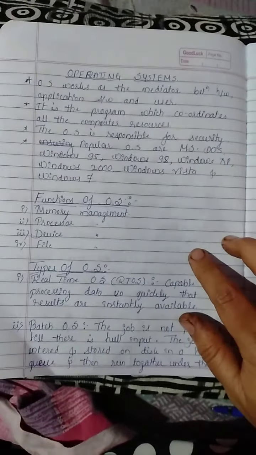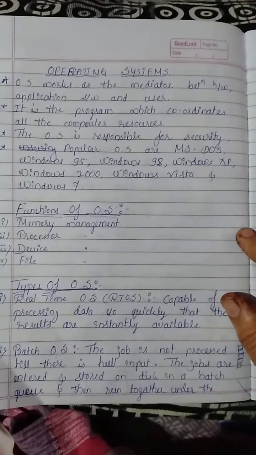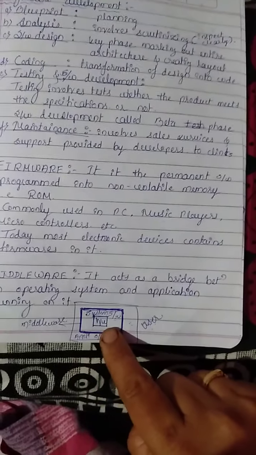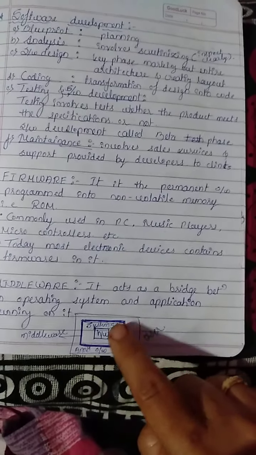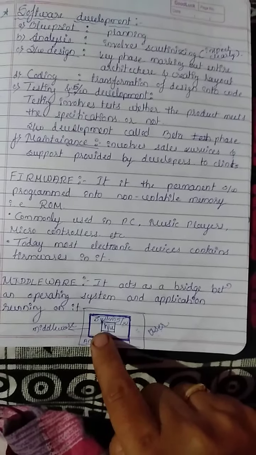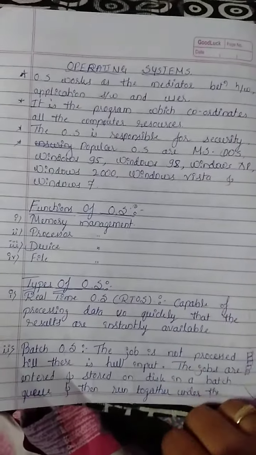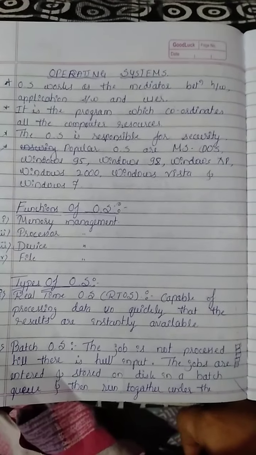Next we'll move to what is an operating system. The operating system works as the mediator between the machine, application software and the user. Okay, see here, the operating system is nothing but system software. It acts as a mediator between the man and the machine. Then it is the program which coordinates all the computer resources.